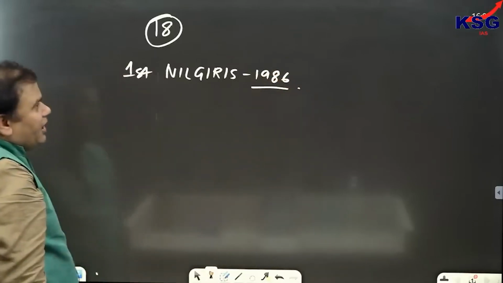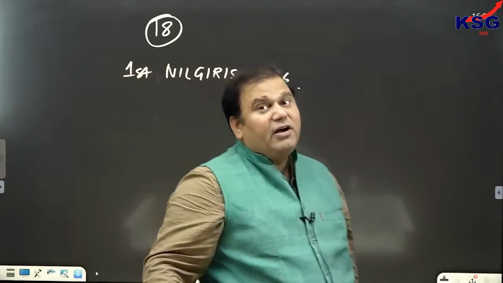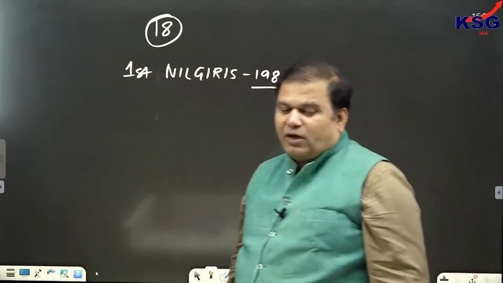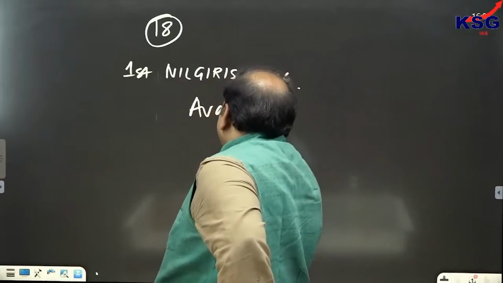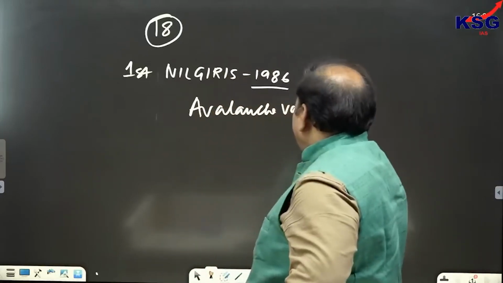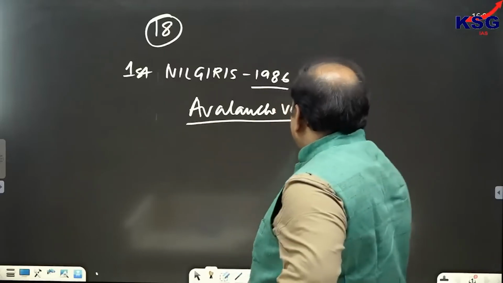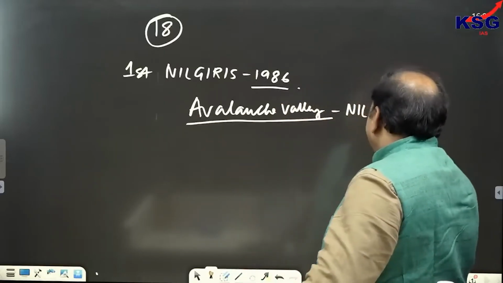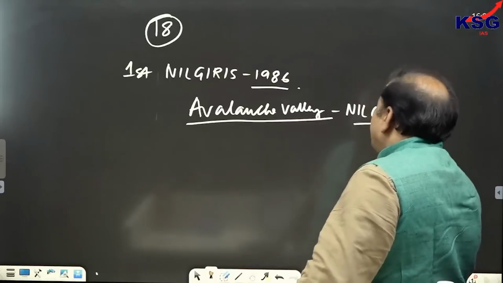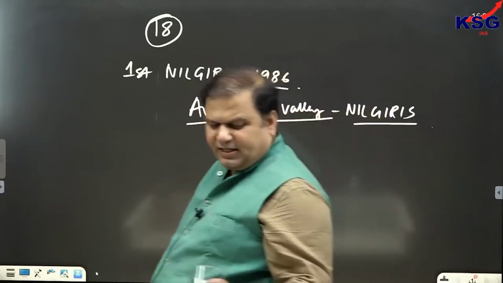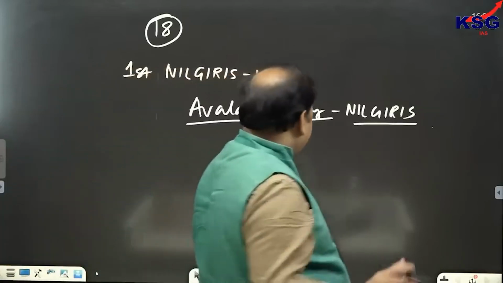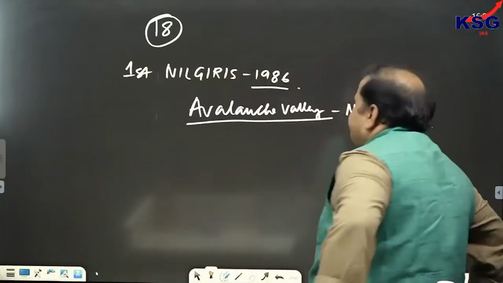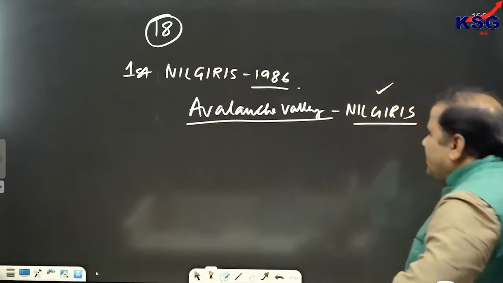But remember that if they ask you in examination, where is the Avalanche Valley situated? Avalanche Valley is situated in the Nilgiris only, because Nilgiris is also prone to landslides. So you can see that Avalanche Valley would be situated in the Nilgiris.